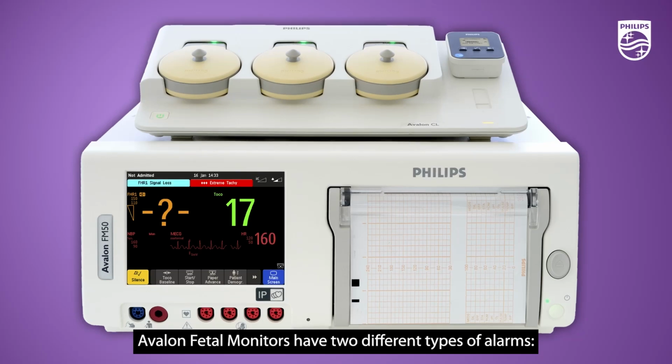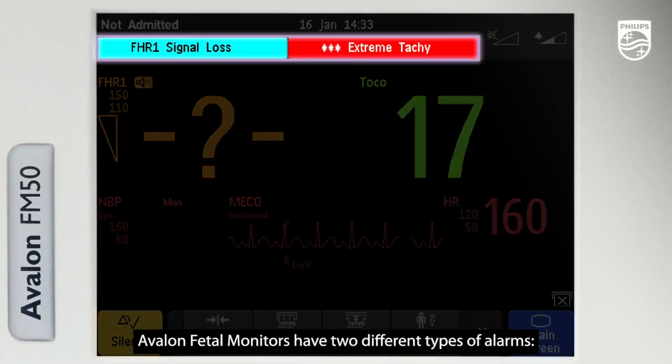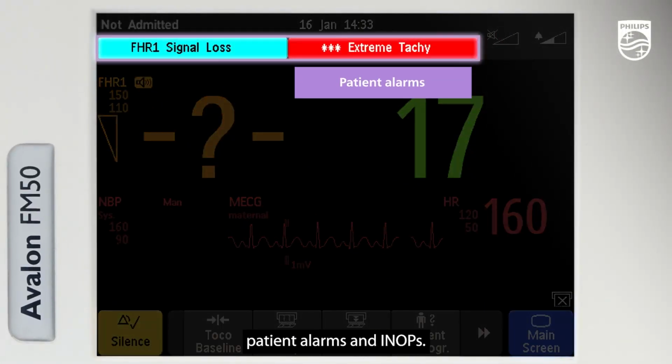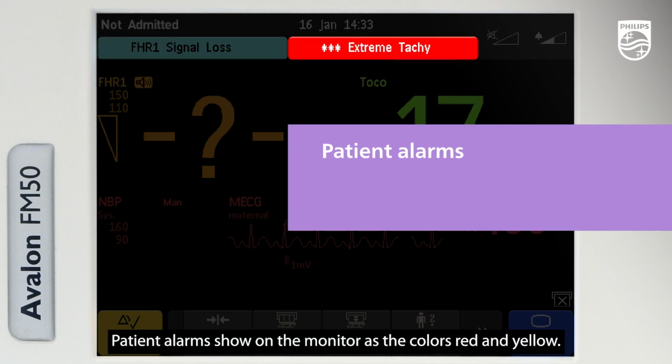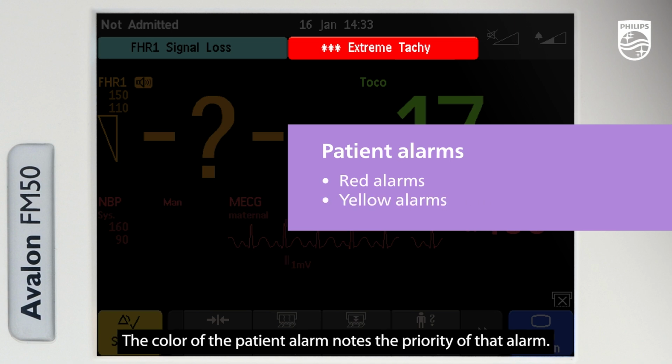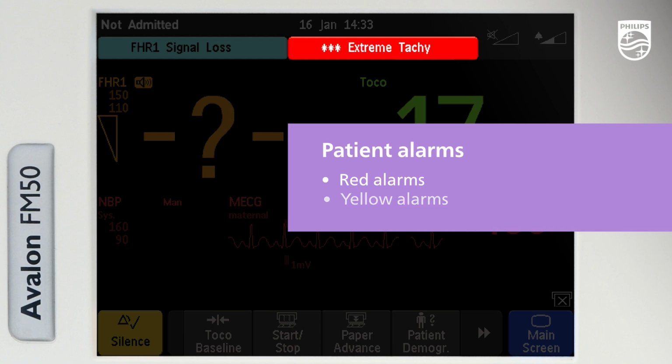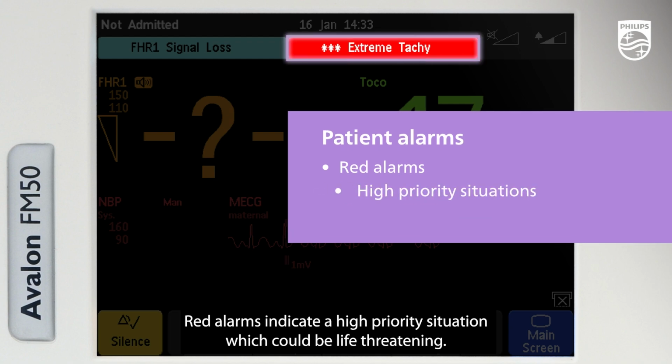Avalon fetal monitors have two different types of alarms: patient alarms and in-ops. Patient alarms show on the monitor as the colors red and yellow. The color of the patient alarm notes the priority of that alarm. Red alarms indicate a high priority situation which could be life-threatening.